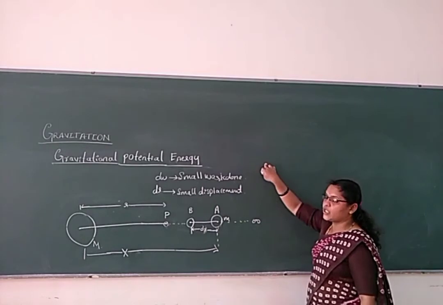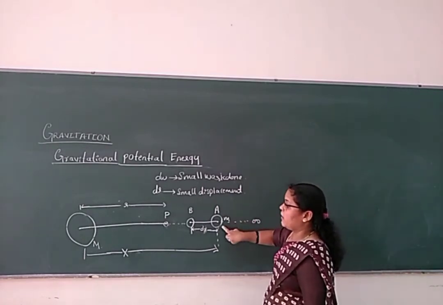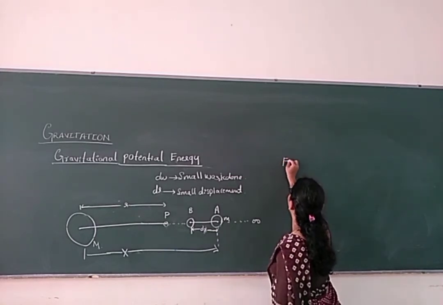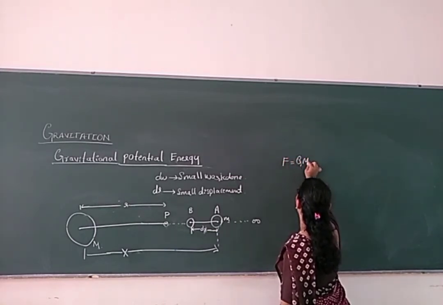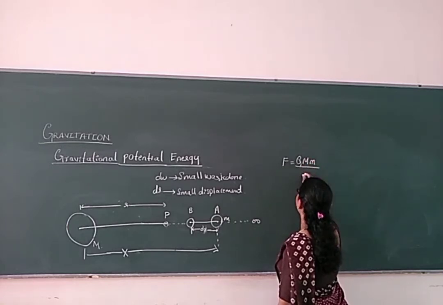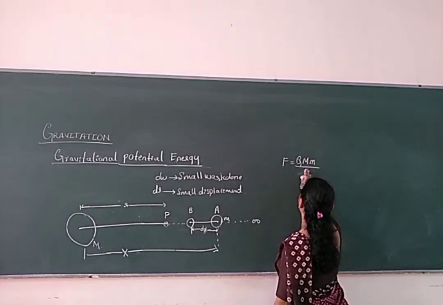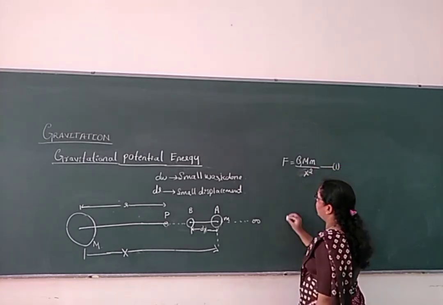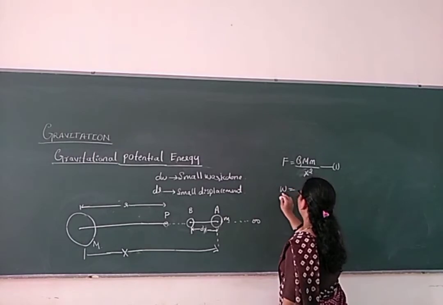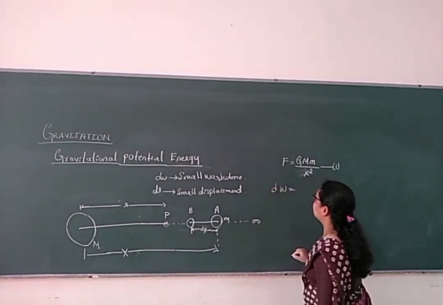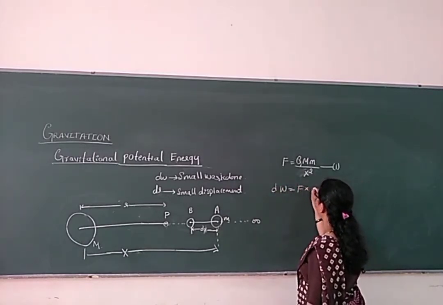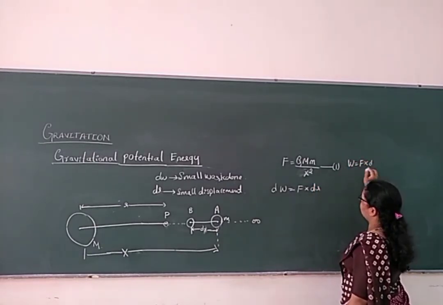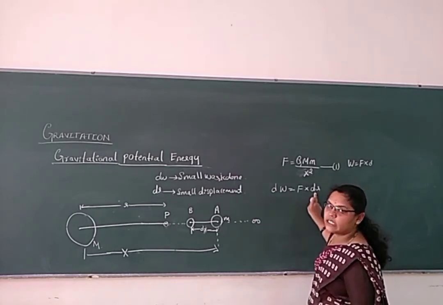Now again, the force of attraction between the body whose mass is capital M and the unit mass small m is F equals G capital M small m divided by x squared. Let me take this as equation 1. So the amount of work done, the small work done, is force into displacement, where dr plays the role of small displacement.